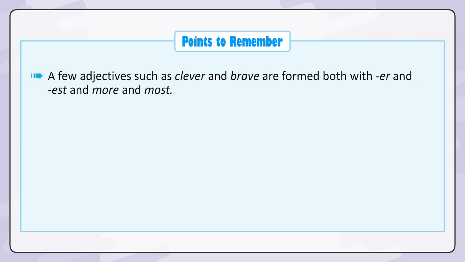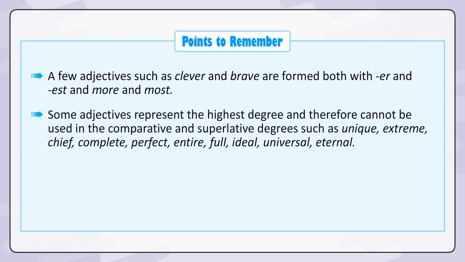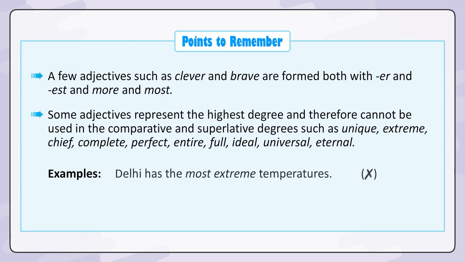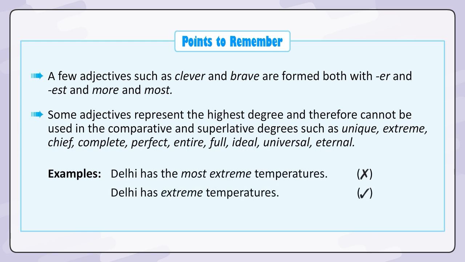A few adjectives such as clever and brave are formed both with ER and EST, and more and most. Some adjectives represent the highest degree and therefore cannot be used in the comparative and superlative degrees, such as unique, extreme, chief, complete, perfect, entire, full, ideal, universal, eternal. Examples: Delhi has the most extreme temperatures. Wrong. Delhi has extreme temperatures. Right.